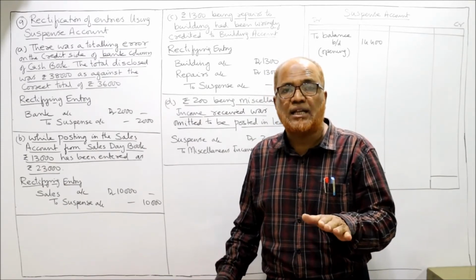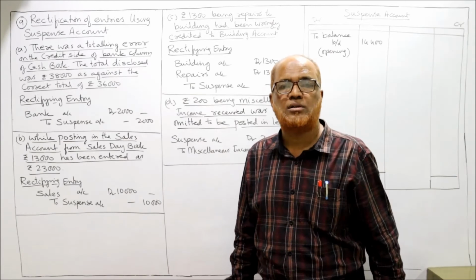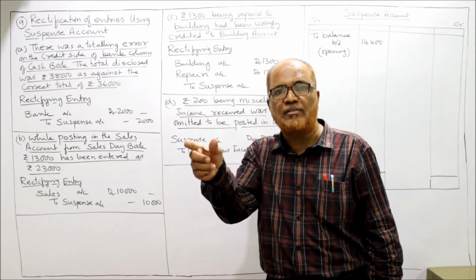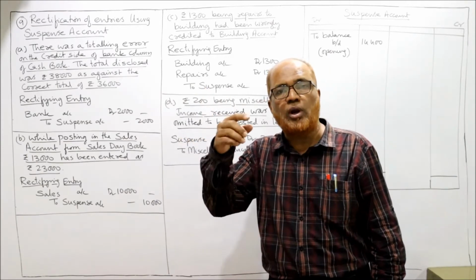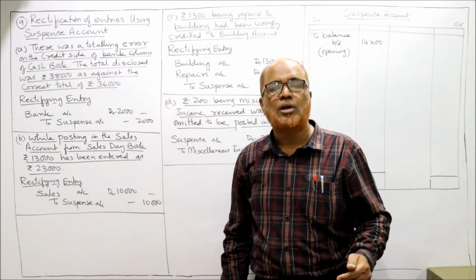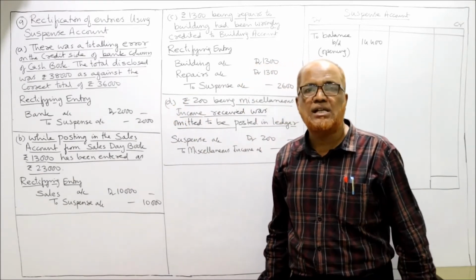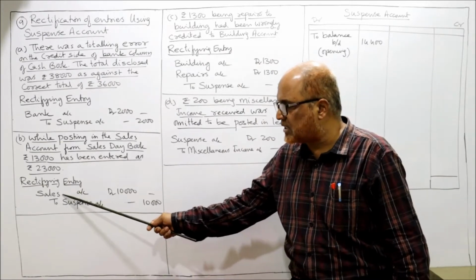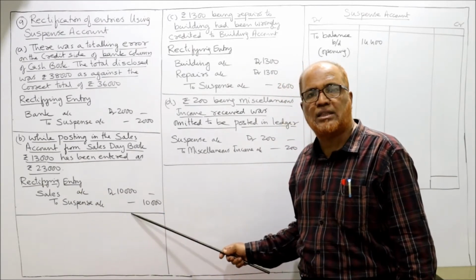So to cancel that 10,000, we have to debit the sales account, because on the credit side we have taken 10,000 more. To remove that 10,000, we have to debit the sales account. So the rectifying entry will be: Sales account debit to suspense account, 10,000.